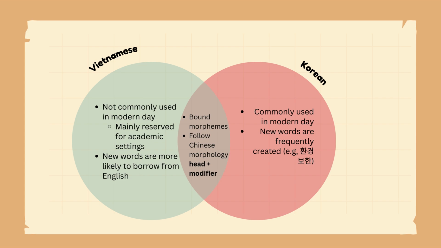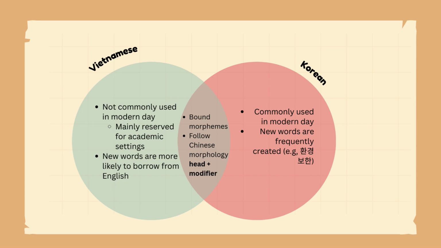In conclusion, Vietnamese and Korean share many common traits. As we can see, they're both bound morphemes. Their Sino-Vietnamese and Sino-Korean cannot stand by themselves, and they follow the Chinese morphology of head and modifier. However, in contrast to Korean, Sino-Vietnamese is not commonly used today and is mainly reserved for academic writing.